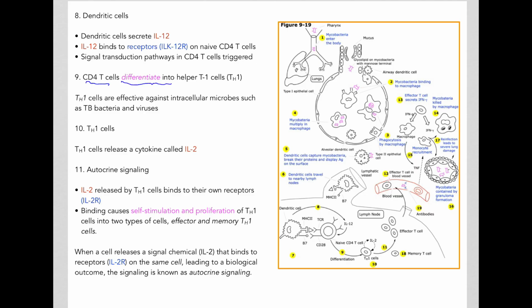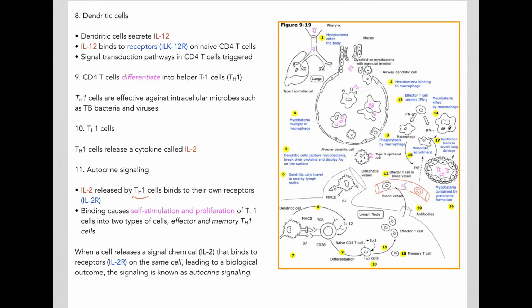These CD4 T cells will differentiate into a special type of cell called helper T1 cells or Th1 cells. So basically, these naive cells will differentiate into another type of cell called Th1 cell. Now, these Th1 cells are very effective against intracellular microbes such as the TB bacteria as well as viruses.